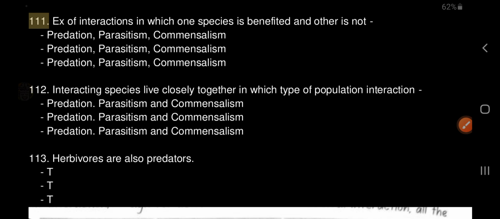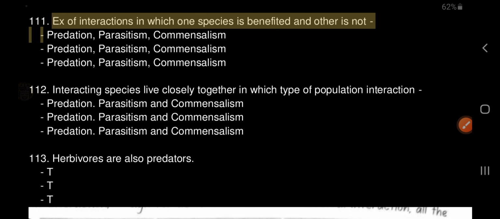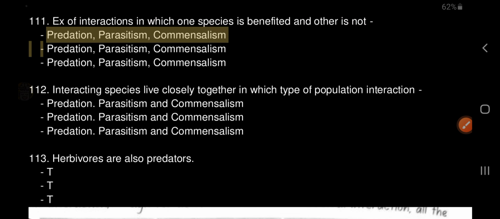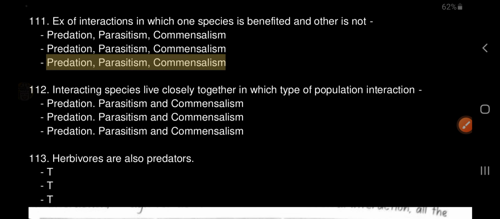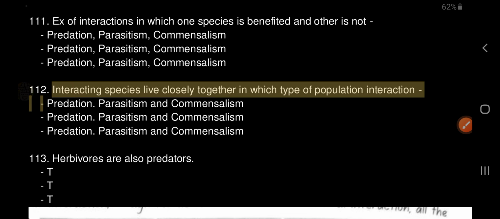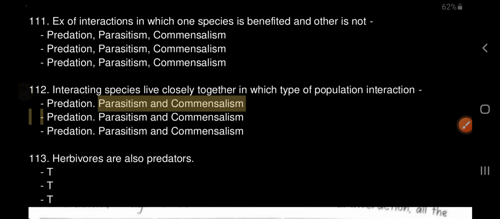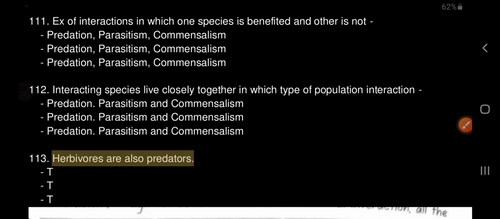111. X of interactions in which one species is benefited and other is not. Predation, parasitism, commensalism. 112. Interacting species live closely together in which type of population interaction? Predation, parasitism and commensalism. 113. Herbivores are also predators. T.